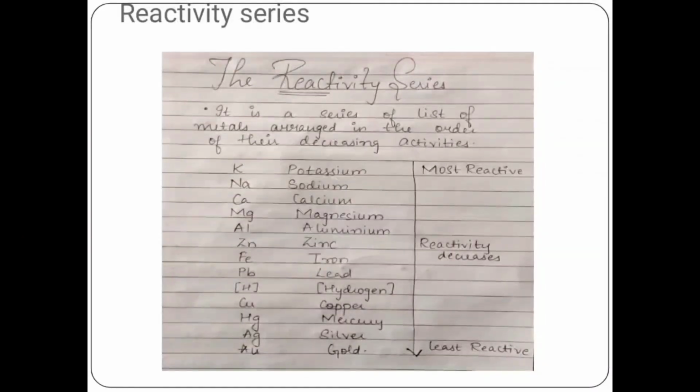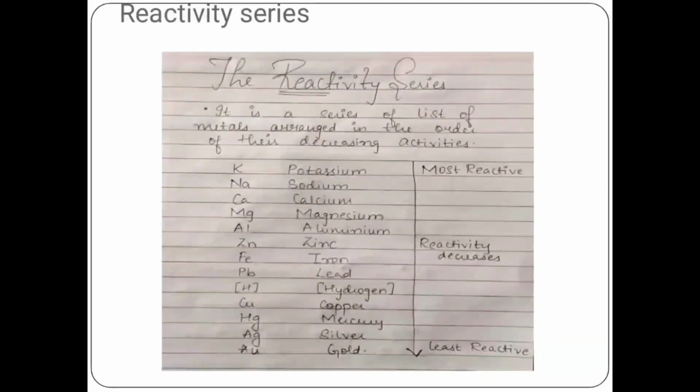So let us consider an example wherein magnesium metal has the ability to displace the zinc ion in a solution, because magnesium metal is more reactive as compared to zinc. If we have a look at the reactivity series here, we can see magnesium has been placed above zinc, which means magnesium is more reactive than zinc, and hence it has the ability to replace zinc from its solution.